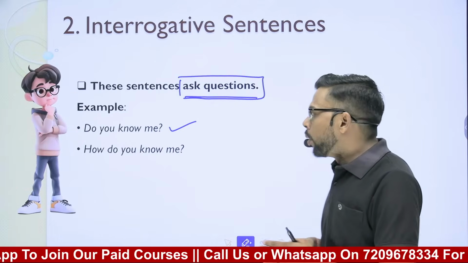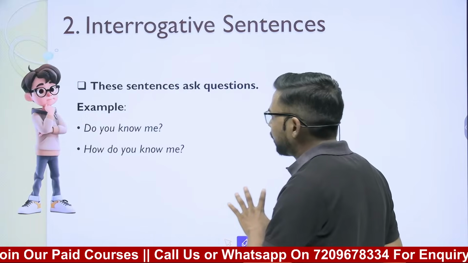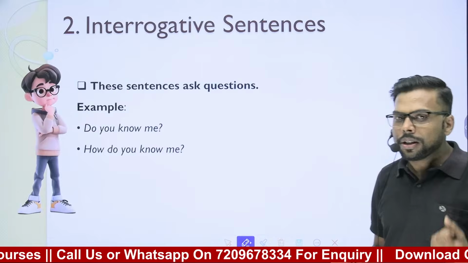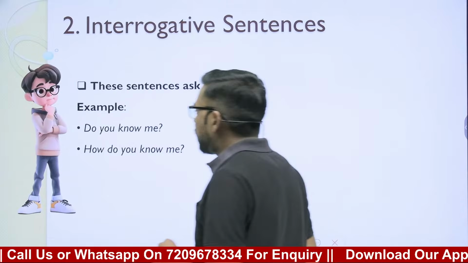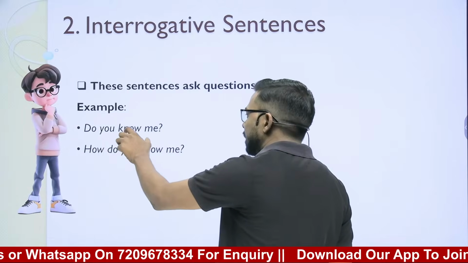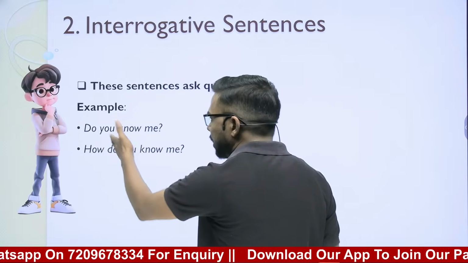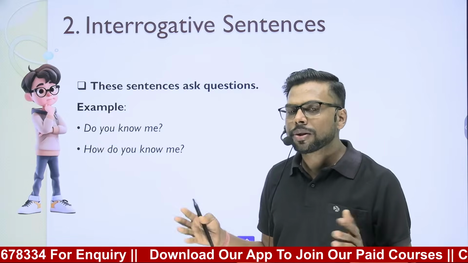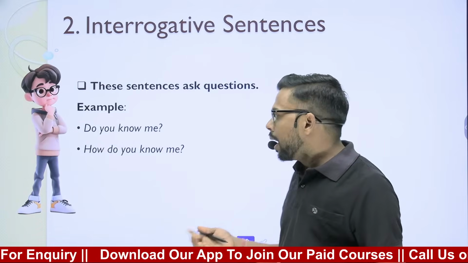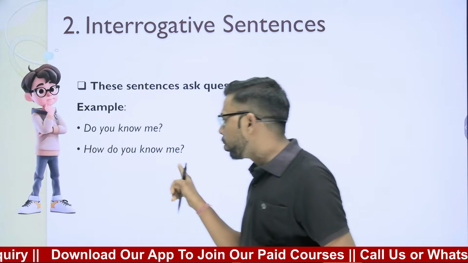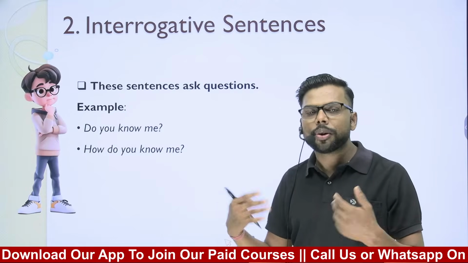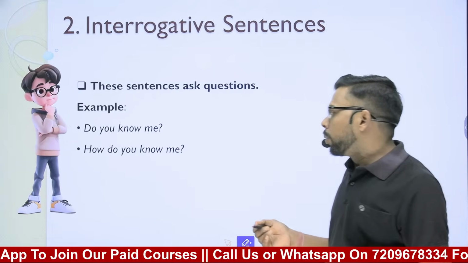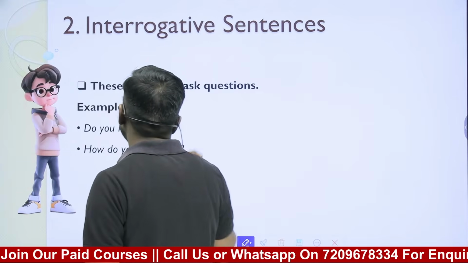Okay, and what are the characteristics of interrogative sentences? We just told you that there are two types of interrogative. The first sentence is yes no interrogative. You can see the examples here. Do you know me? If I say do you know me, it is interrogative. Your answer will be yes or no. And the second interrogative sentence is how do you know me? How do you know me means I want to know the manner, in which manner you know me. Okay, so these are the examples of interrogative sentences.